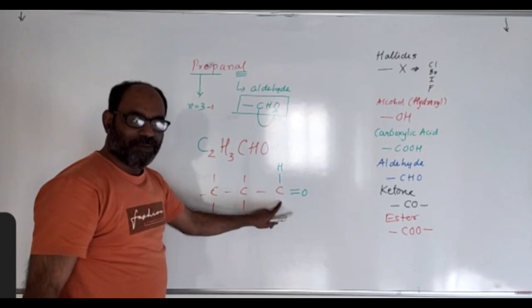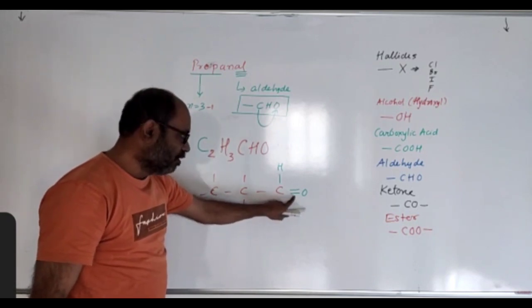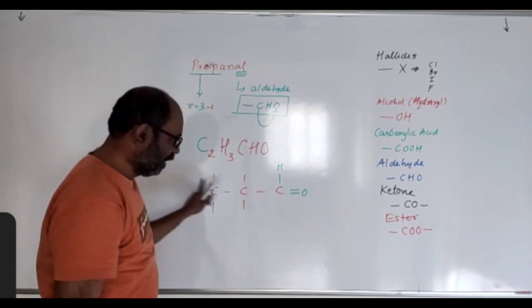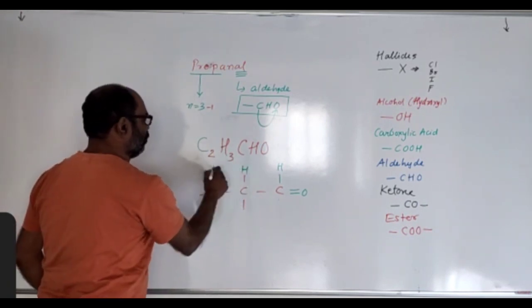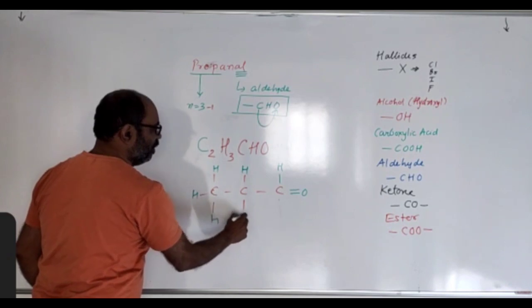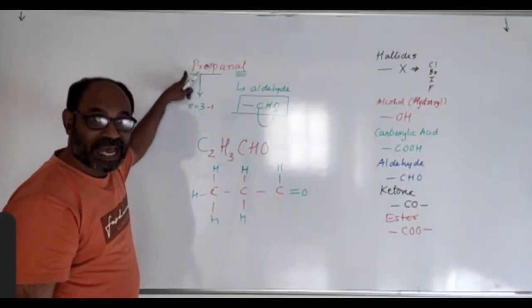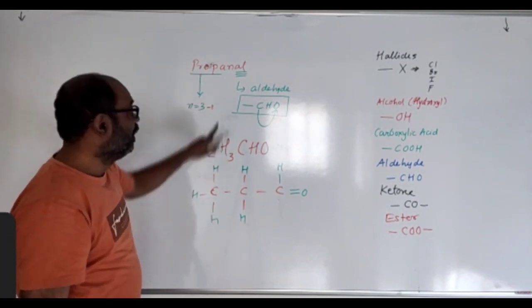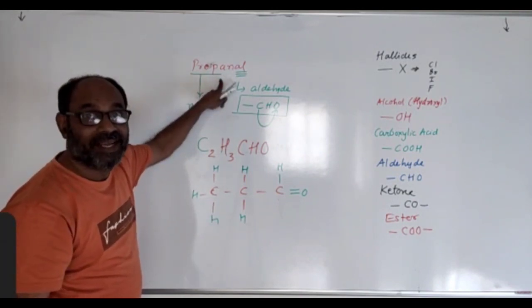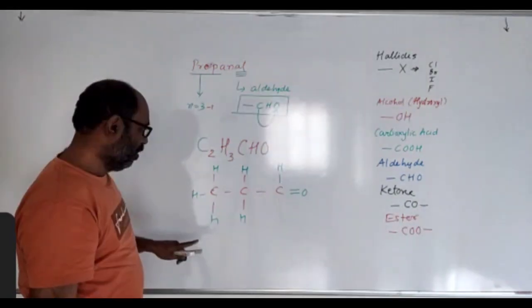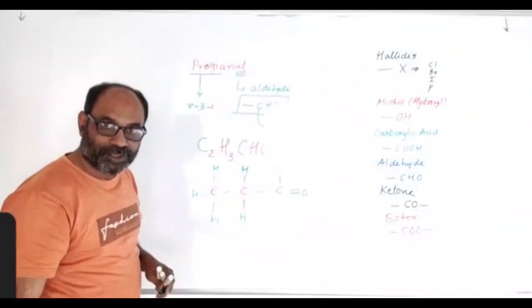So the last carbon has 4 bonds, 2 plus 1 plus 1, totally 4 bonds. The rest have 4 each, so you may put hydrogen. So this is the structural formula of propanol. It is also called propyl aldehyde. Alright, I hope you understood.